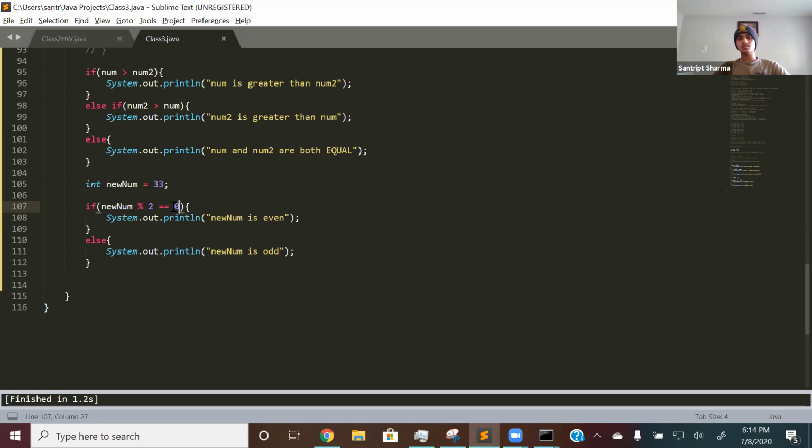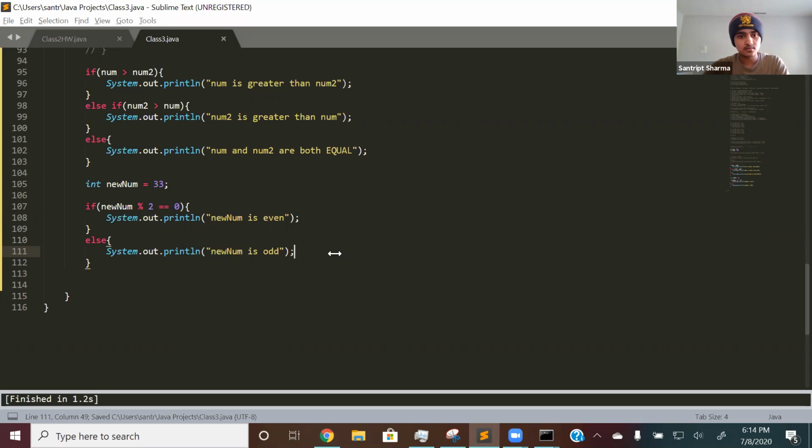So that's kind of just a property of every even number. So for example, let's take 6. Every even number mod 2 will always equal 0. So that's a property we use to find whether a number is even or odd. So in this case, if you do 33 mod 2, it's not going to be 0 since it's not even. So then this if statement is false. So then it goes to the else statement and prints out newNum is odd, since there's only one other option. If it's not even, then it has to be odd, right?